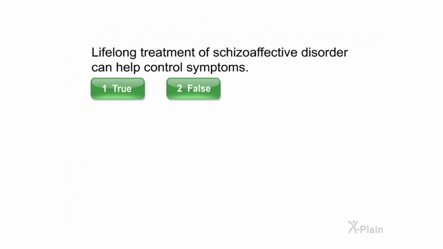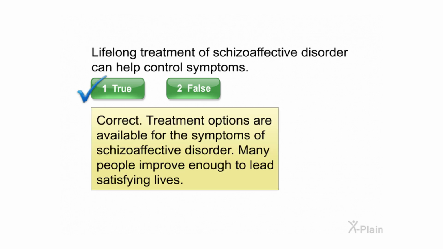Lifelong treatment of schizoaffective disorder can help control symptoms. Select true or false. Correct. Treatment options are available for the symptoms of schizoaffective disorder. Many people improve enough to lead satisfying lives.